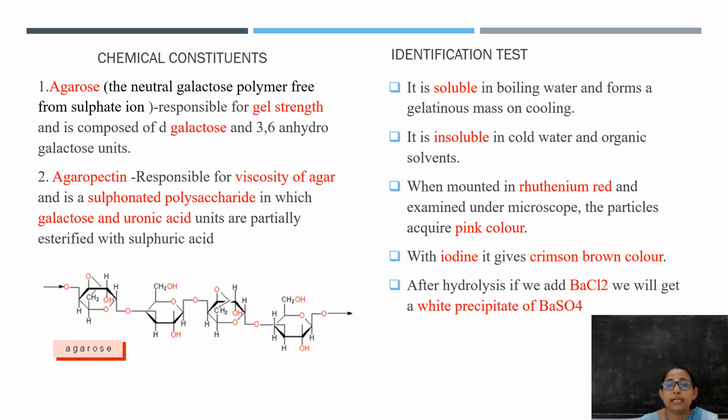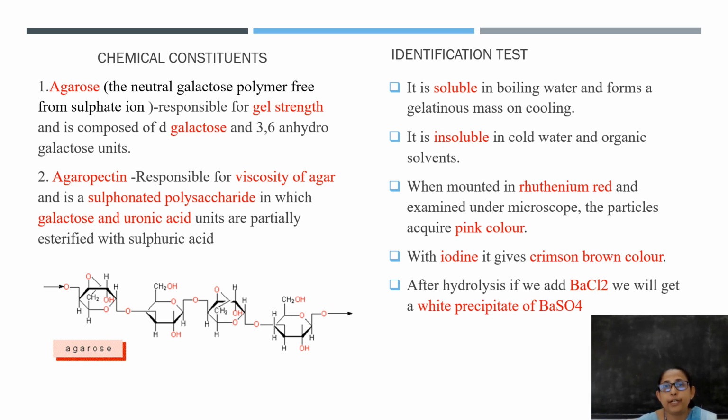The next one is the chemical test, which shows the presence of sulfate ions. When we discussed the chemical constituents of agar, we saw that agaropectin is one of the important chemical constituents.